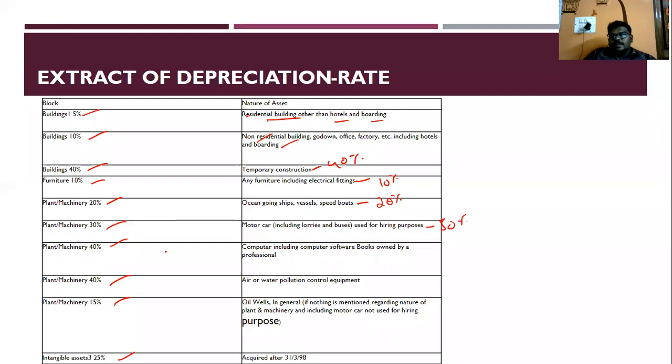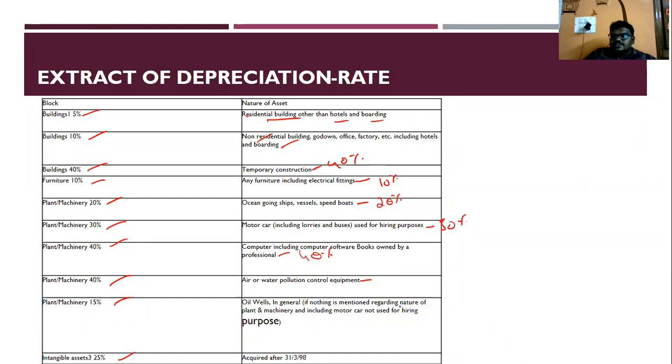Next is plant and machinery: computers, including software, and books owned by professionals, 40%. Any kind of professional books, annual publication, whether annual or monthly, no matter what it is, 40% you can claim as depreciation. And next is 40% for air and water pollution controlling equipment. And next is plant and machinery, oil wells.